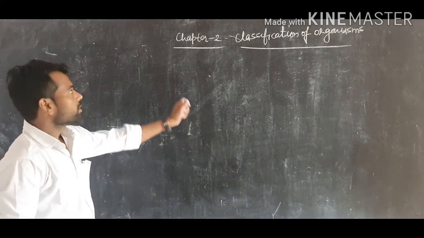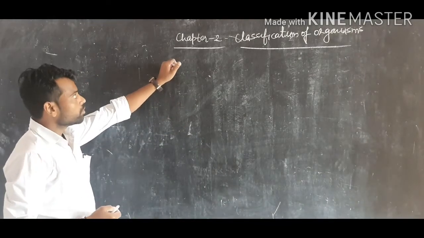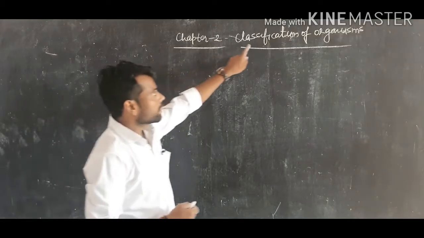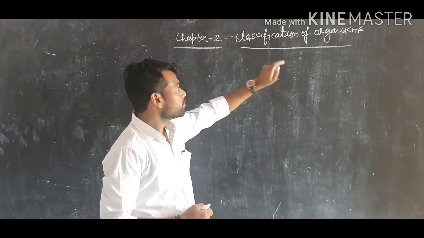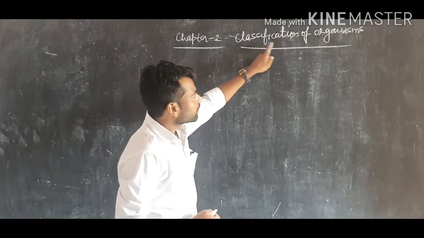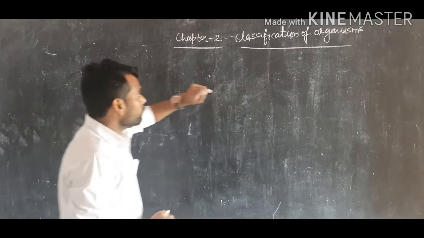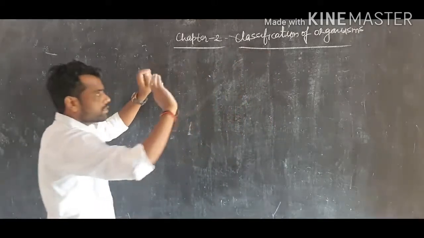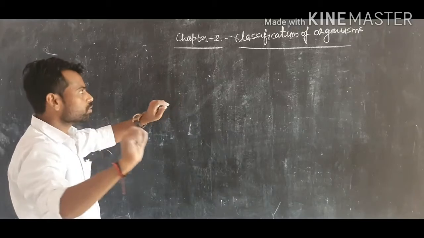Now all the students are very important to us because we are going on to chapter number 2, and this chapter is Classification of Organisms. Now the title of this chapter is Classification of Organisms. We can easily identify what the classification of an organism is. It's a basic question for all the students.